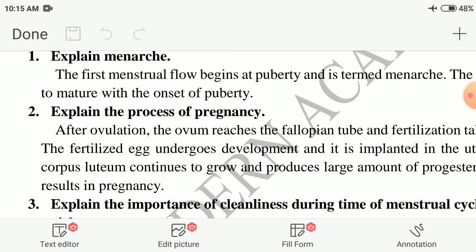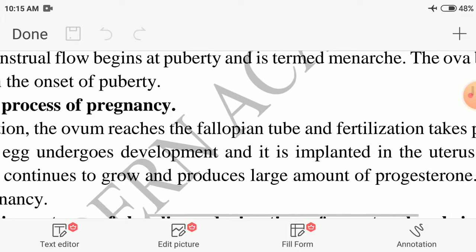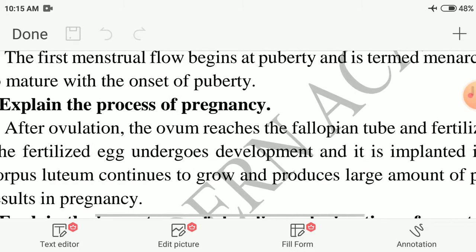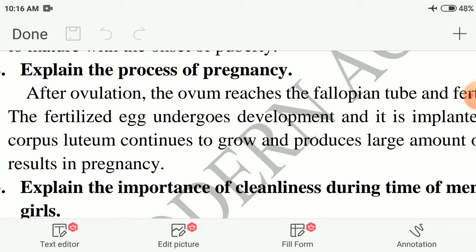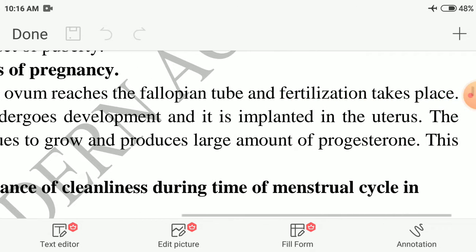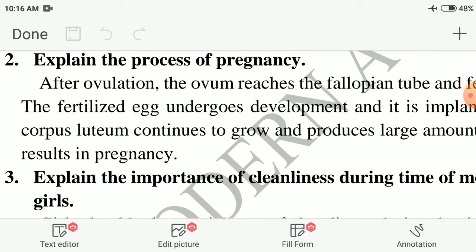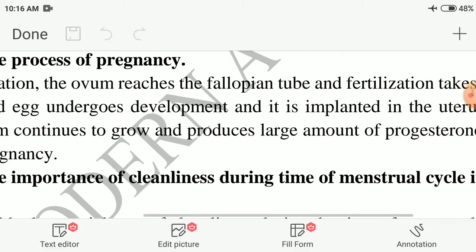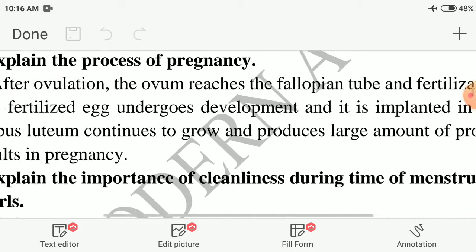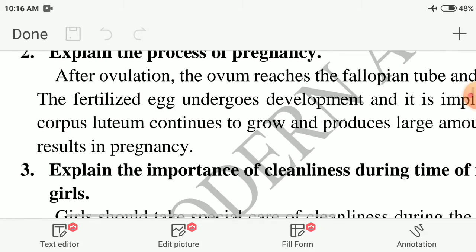Okay. Second question, explain the process of pregnancy. After ovulation, the ovum reaches the fallopian tube and fertilization takes place. The fertilized egg undergoes development and it is implanted in the uterus. The corpus luteum continues to grow and produces large amount of progesterone. This results in pregnancy.